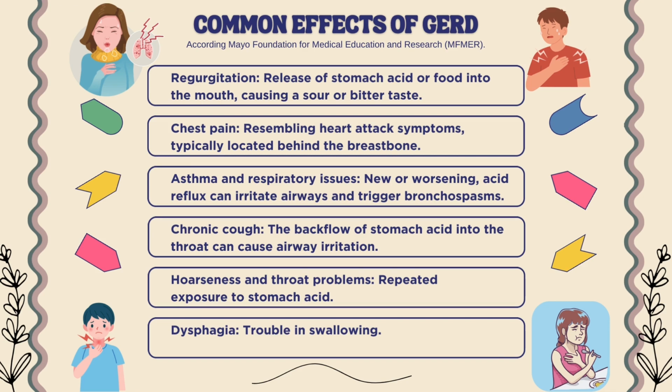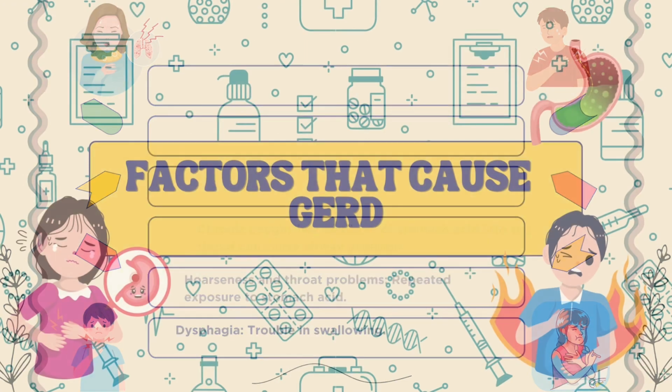Fourthly, chronic cough. The backflow of stomach acid into the throat can cause airway irritation. Other than that, hoarseness and throat problems. Repeated exposure to stomach acid can cause hoarseness and throat problems. Lastly, dysphagia. Dysphagia means trouble swallowing.